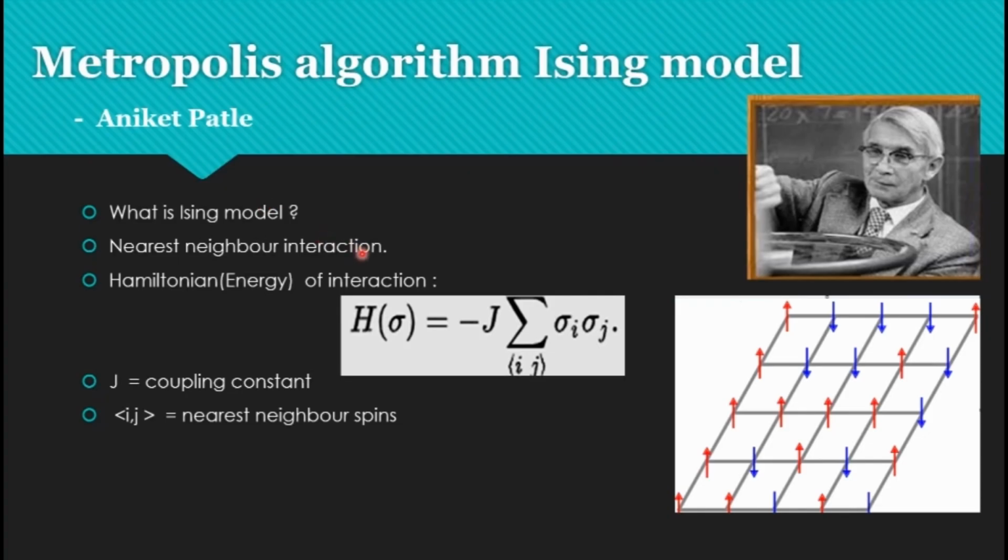We have nearest neighbor interaction because of two reasons: computational efficiency, and the nearest neighbor interaction is strong enough compared to the next nearest neighbor interaction. This is how we have calculated the interaction energy between the two spins. So J is the coupling constant. It represents the strength of the interaction between the two. Sigma i, sigma j, these are the spins. It can have two values, plus one and minus one. This is how the 2D lattice looks, and the spins that sit in the lattice.